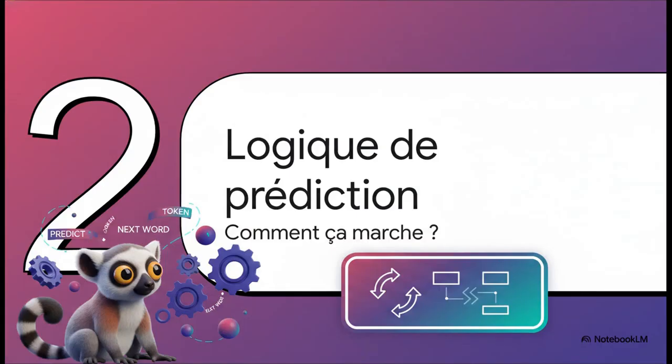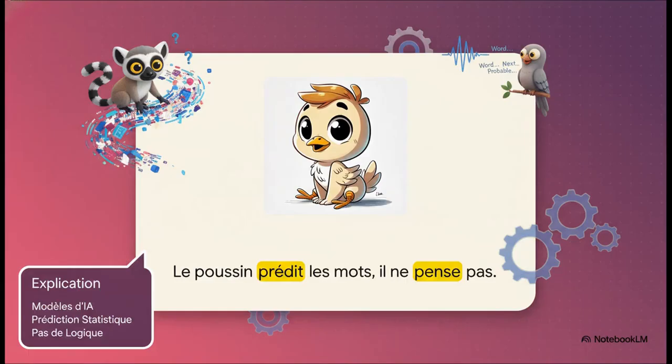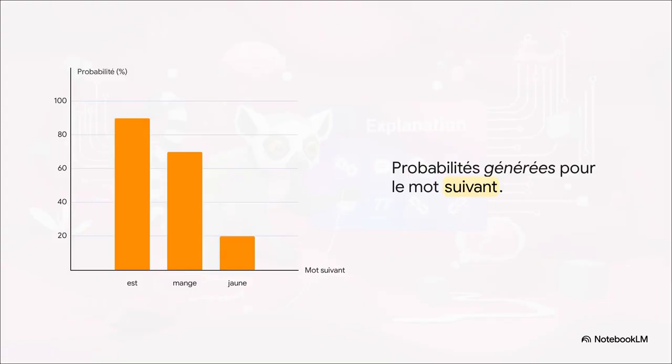How does it really work under the hood? And here I love the analogy shown in this image, the famous probabilistic chick. It's a perfect metaphor to remind us that these AIs don't think in a logical or conscious way at all. In reality, they simply predict statistically which word is most likely to come right after the previous one. It's a bit like a highly evolved parrot that relies solely on the gigantic mountain of text it read during its training.